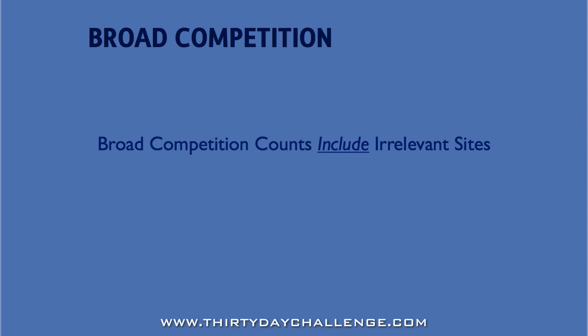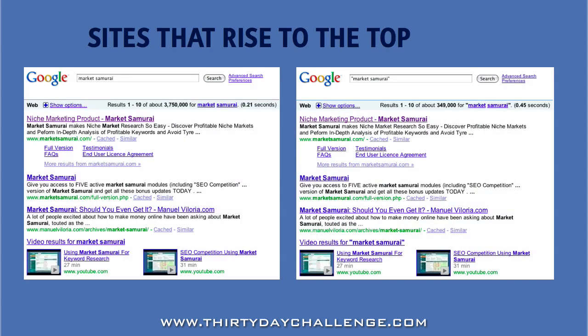And if Google's goal is to keep the most relevant sites in the top positions of the search engine, what chance do these sites have of ranking #1 for the keyword Market Samurai? Well, the answer is pretty obvious. They've got none. They'll come up broad matched in a search for Market Samurai, but they'll never rank #1 for Market Samurai because they're not relevant to this keyword.